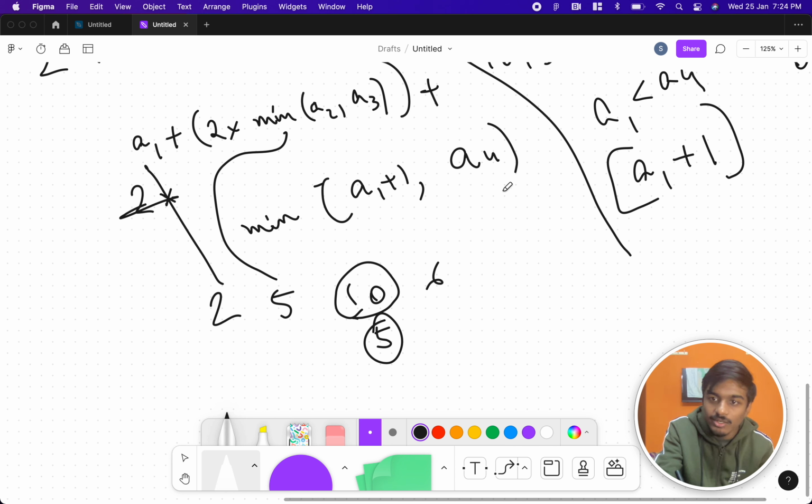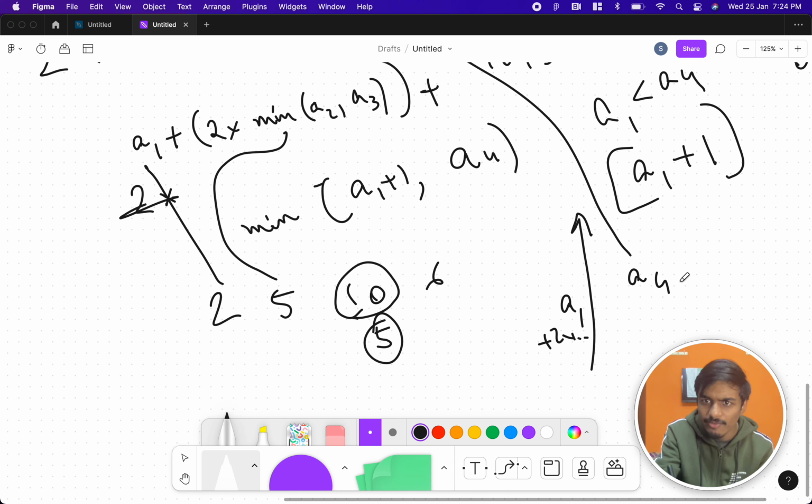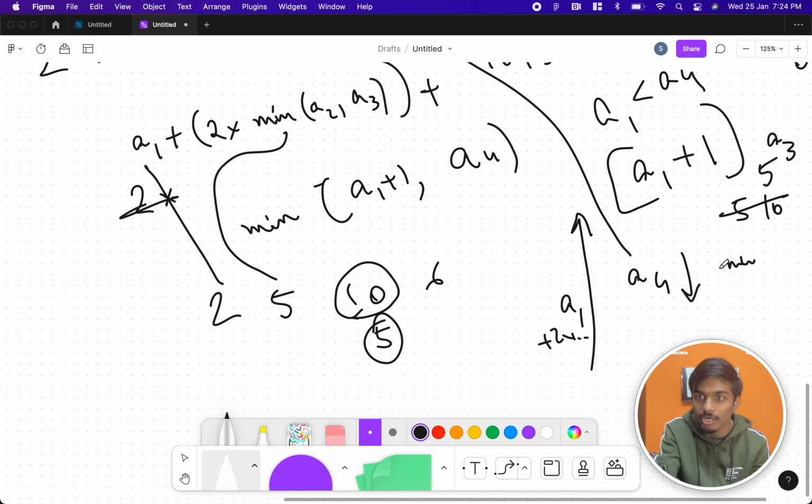So even after doing all this, even after your mood is super positive, with A1 plus 2 into min of A2 comma A3, if their mood is super positive, A4 is very small, and there will be some balance, right? With this min of A2 comma A3, there will be some balance. If you see 5, 10, 5 is remaining in A3. What to do with that?